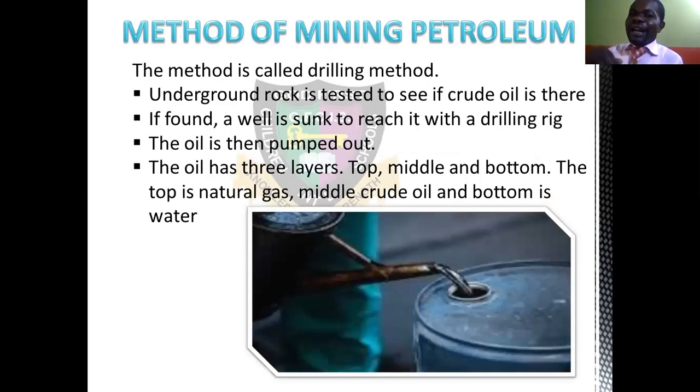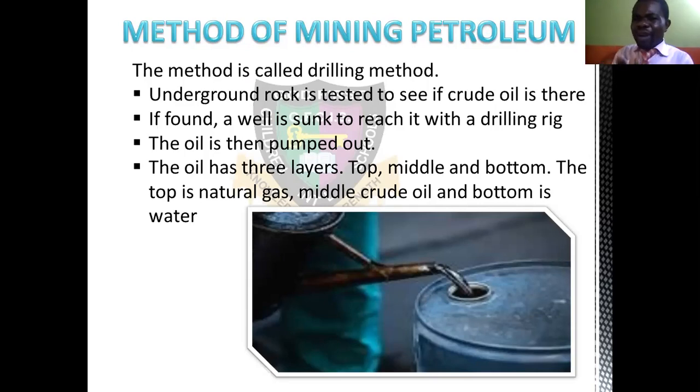There is an underground rock that carries the crude oil. People go there to test, to check whether that crude oil is present in that particular rock. When they see it, they sink a well. When they sink the well, they drill it down with something called a drilling rig, that's the machine, so that they can get to the particular place where that oil is. Then they pump the oil out.